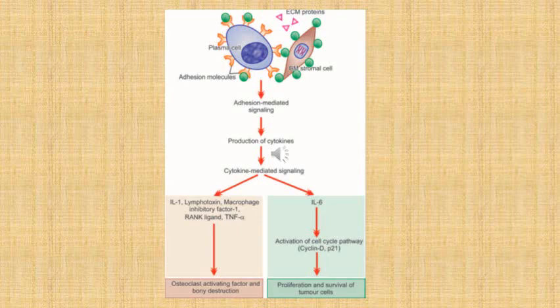Again, interleukin 1, lymphotoxin, macrophage inhibitory factor 1, RANK ligand and tumor necrosis factor alpha will result in osteoclast activating factor and bone destruction, which was one of the key factors. The second was proliferation and survival of tumor cells, which is mediated by secretion of interleukin-6 by these stromal cells, and this leads to activation of cell cycle pathway proteins like cyclin D and P21.